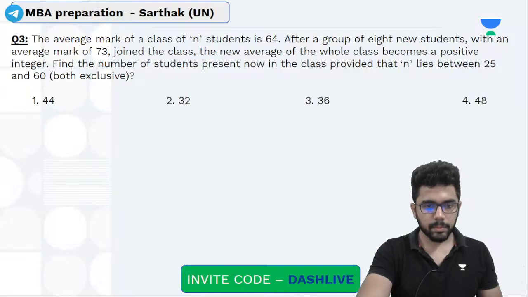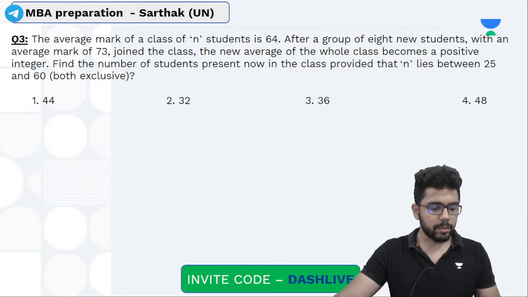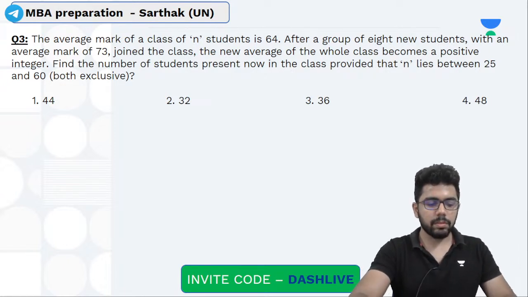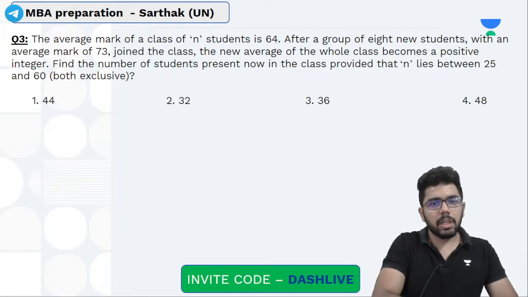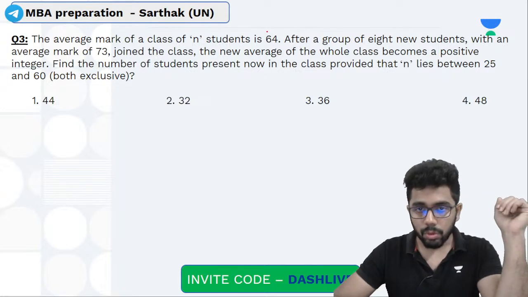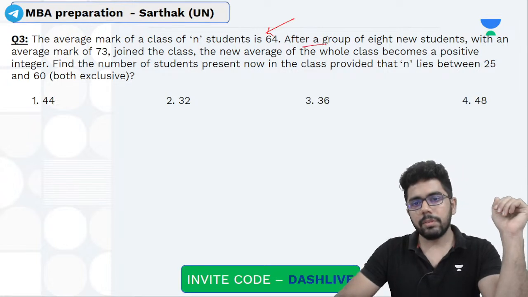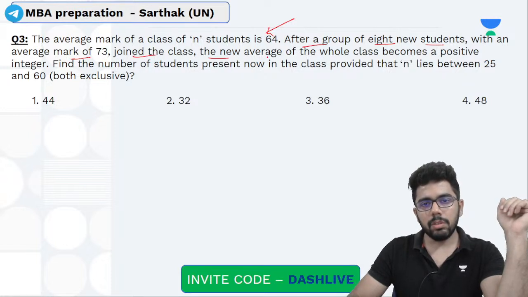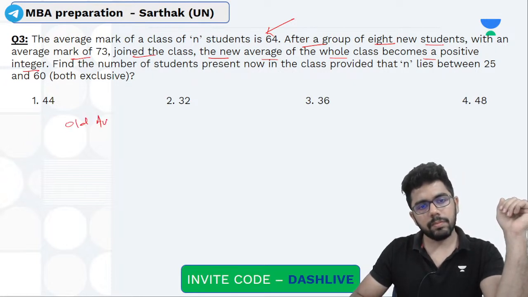Okay, let us see this. Look at this question. The average mark of n students is 64. After a group of 8 new students with an average mark of 73 joined the class, the new average of the whole class becomes a positive integer. So what was the old average?